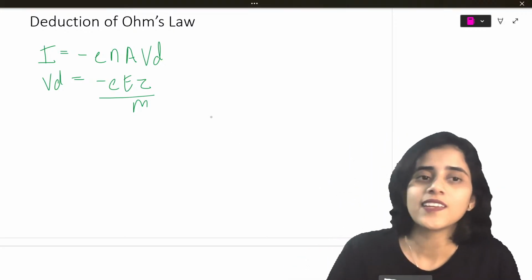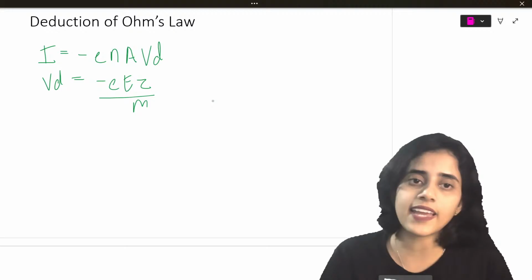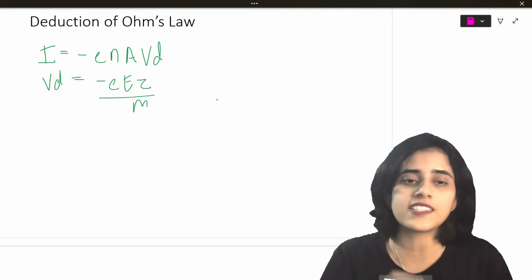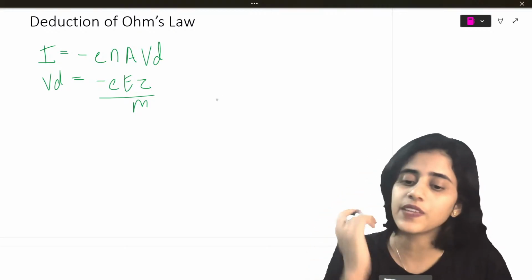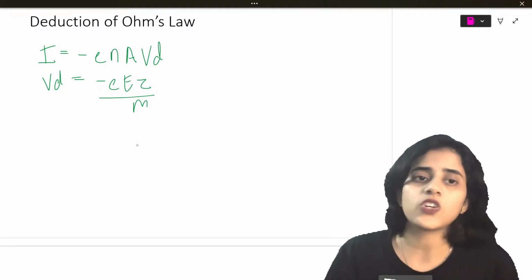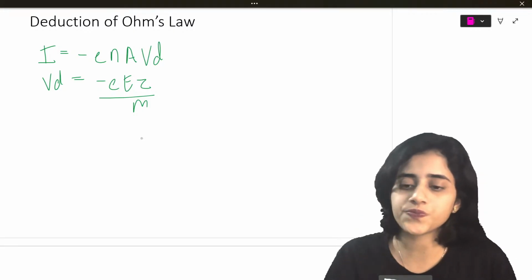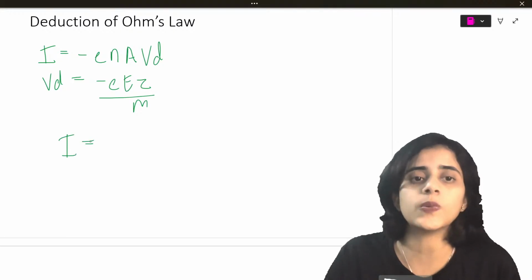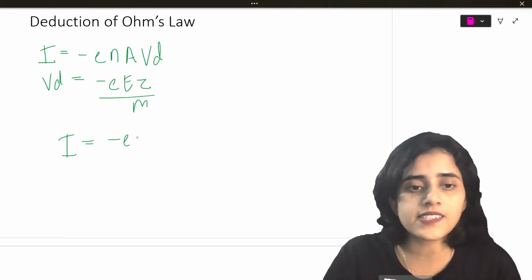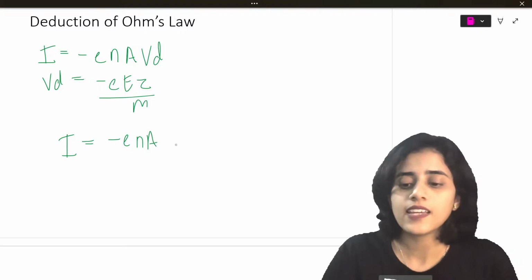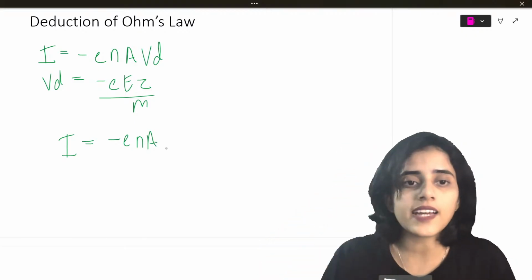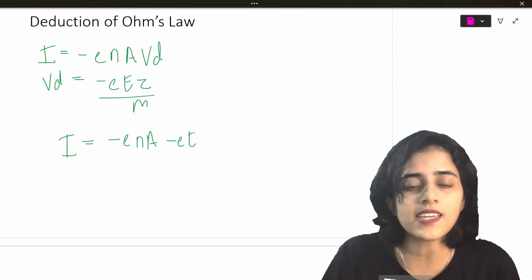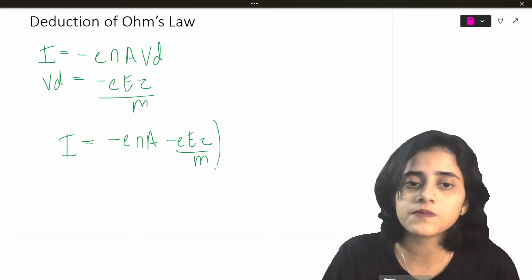Very good. So I is equal to minus n e A Vd, and Vd is equal to minus e tau by m. Now what will I do? I will take I to be equal to minus e n A as it is. Instead of Vd, can't I write minus e E tau by m?